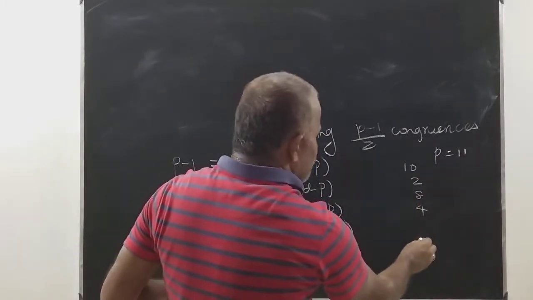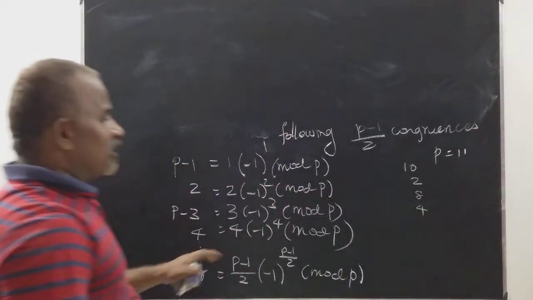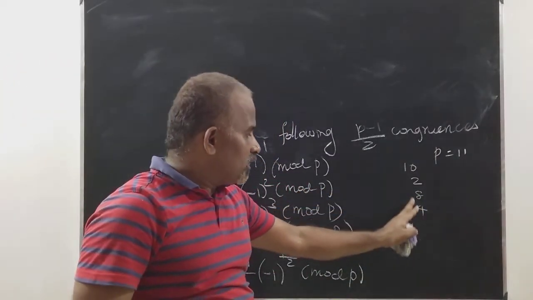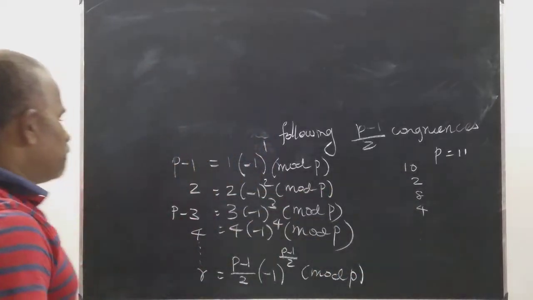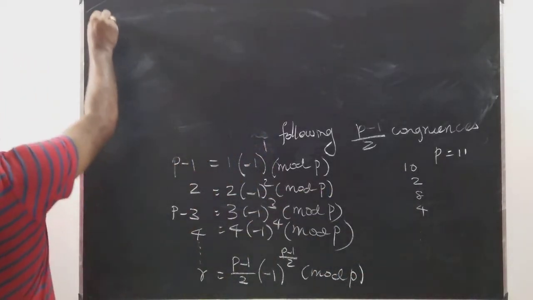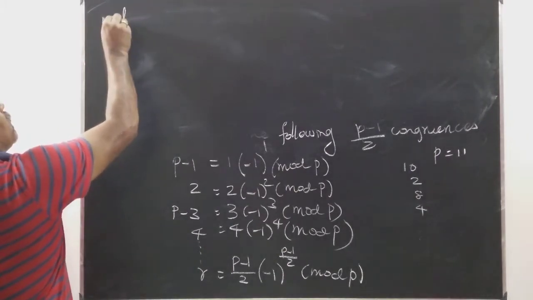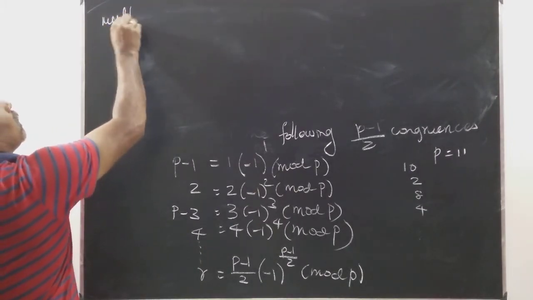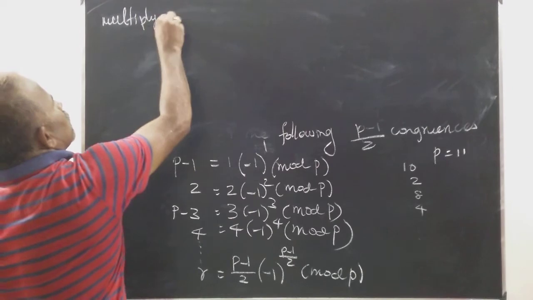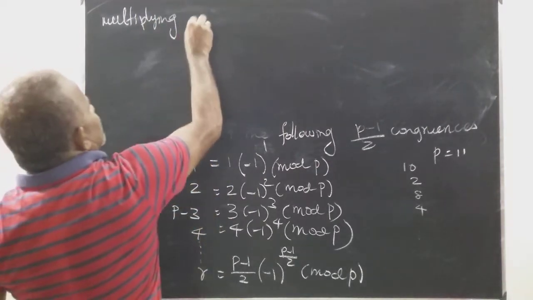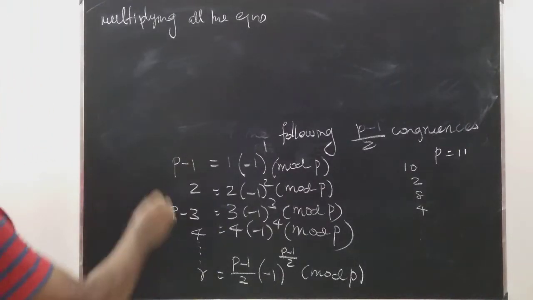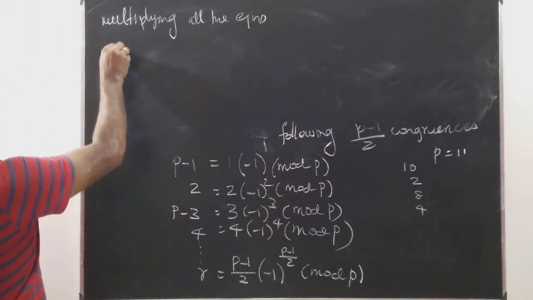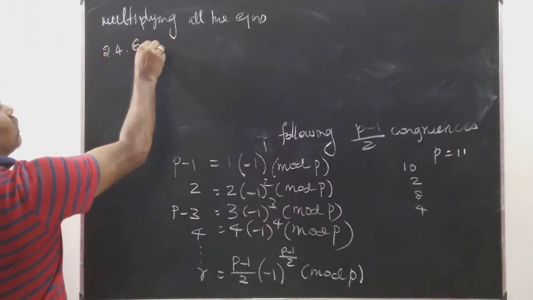Then likewise, the last biggest number is 10. In 2, 4, 8, 10, the 10 and 8 are decreasing and these are increasing. The biggest one is 10. So therefore, multiplying all the equations, left hand side is 2 into 4 into 6 into etc.